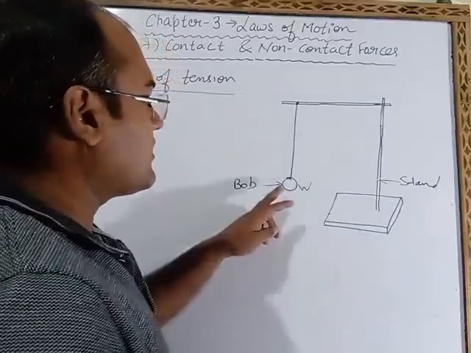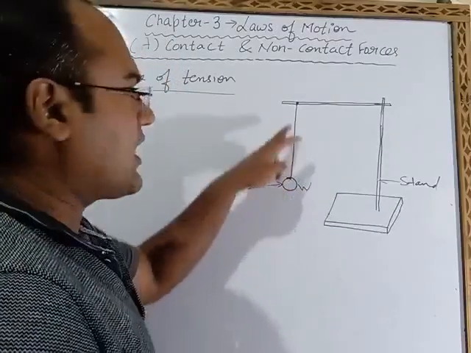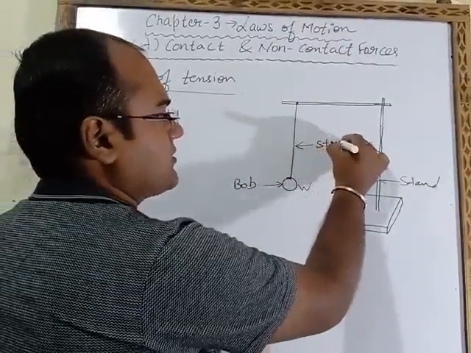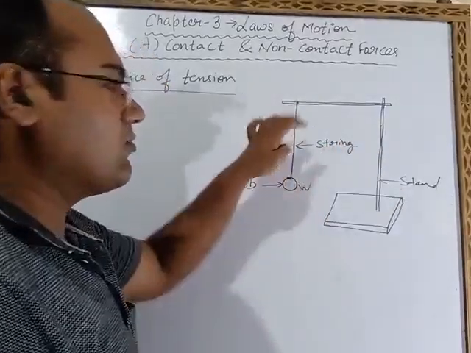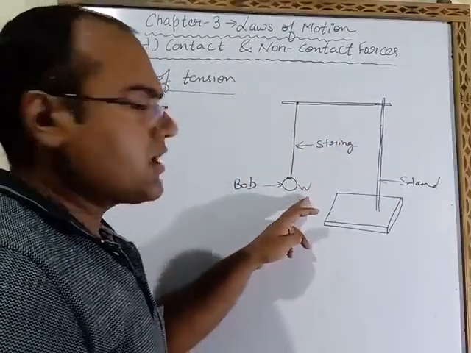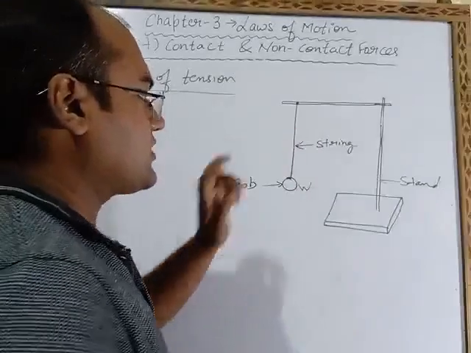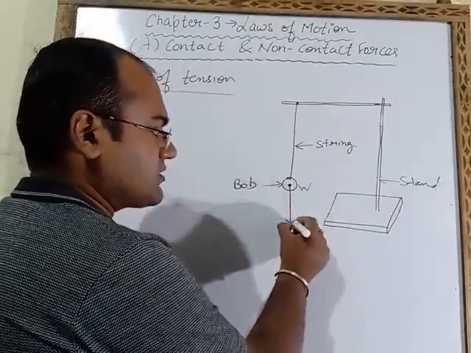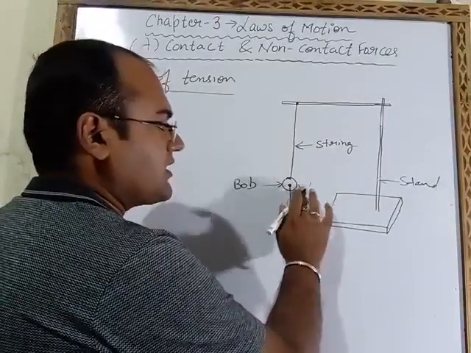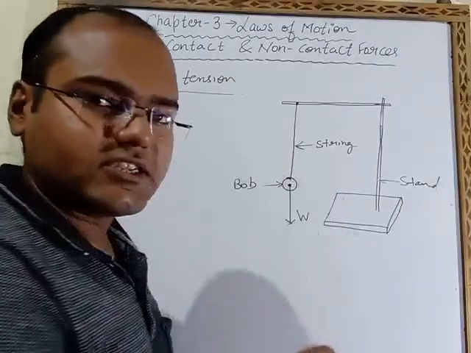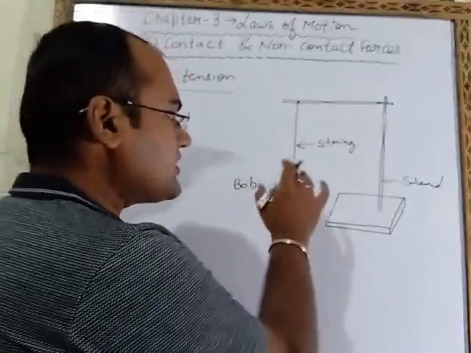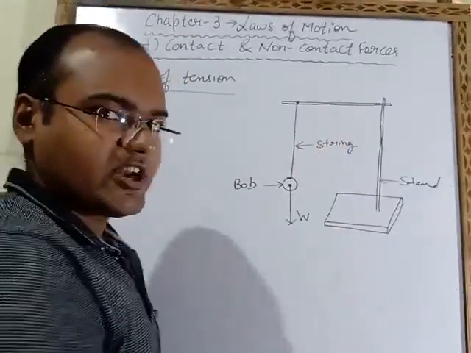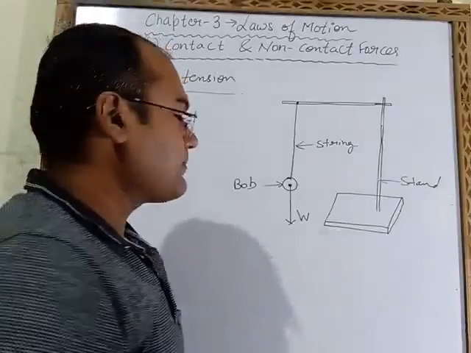When we tie this object with the help of a string, meaning thread, whose weight is W, this body will exert a force in the downward direction, and that force will be equal to its weight. Now in this condition, you will observe that this string is stretched. Stretched means it will be straight.